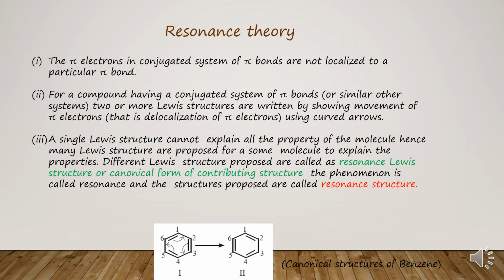Now resonance theory. Children, resonance theory says the pi electrons in a conjugated system of pi bonds are not localized to a particular pi bond. Here I want to clear two terms, pi electrons and pi bonds. We all know there are 3 types of covalent bonding: single covalent bond, double covalent bond, and triple covalent bond between 2 carbon atoms or any other 2 elements.